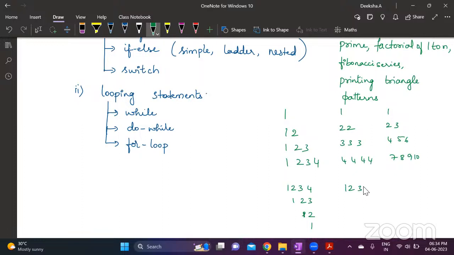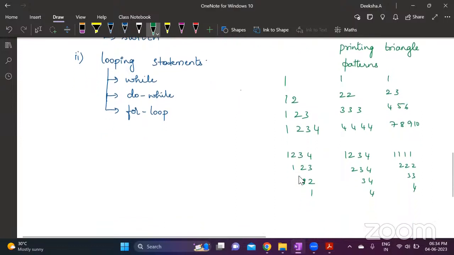Or you can have 1 2 3 4, 2 3 4, 3 4, 4, or 1 1 1 1, 2 2 2, 3 3, 4. So all this is of one type, right? It is an inverted right angle triangle. It can be asked like this, or you might have an equilateral triangle format, like 1, 2 2, 3 3 3, 4 4 4 4. So this is an equilateral triangle where there is a space between the numbers.